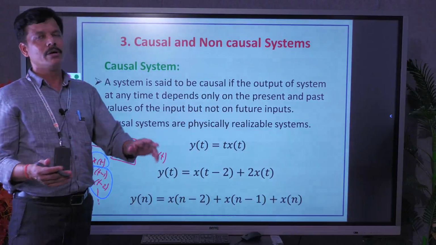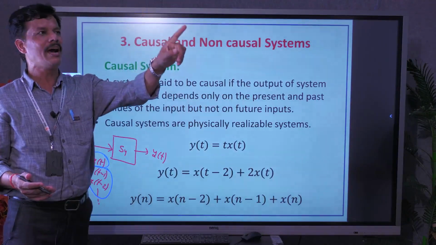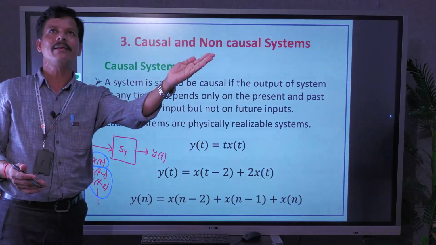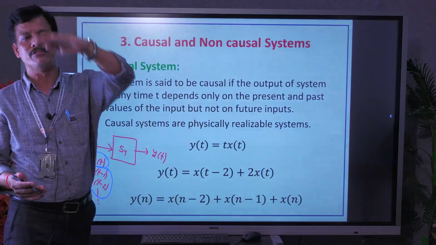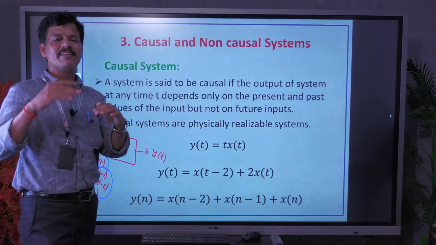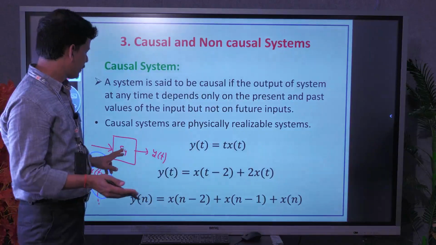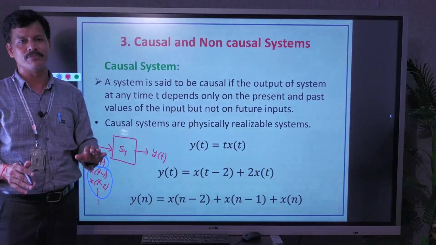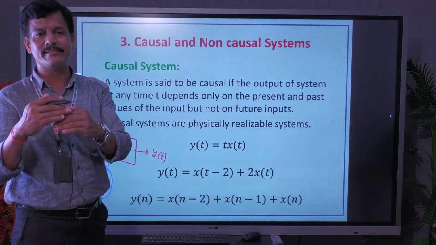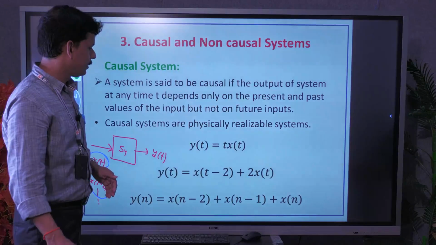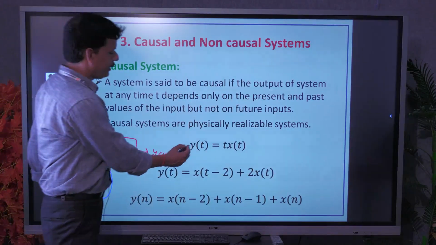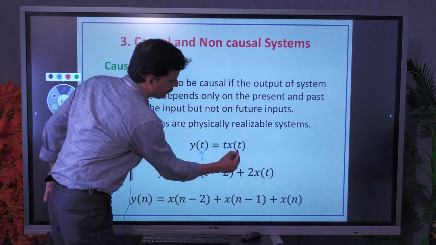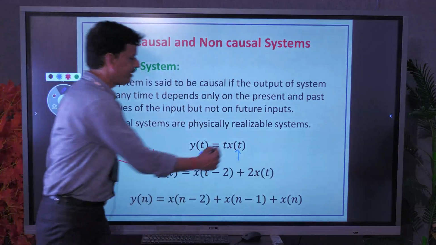It means we can run the fan only after switching it on. If we switch on at t equal to 0, it will run for t greater than 0. So it means it is a physically realizable system. So all causal systems are physically realizable systems because they exist at t equal to 0 and greater than 0. You can easily see here the present output at t depends on present input at t. So it is causal.